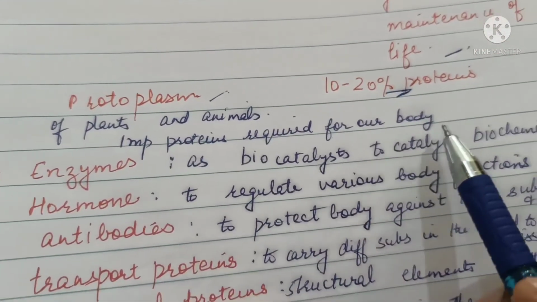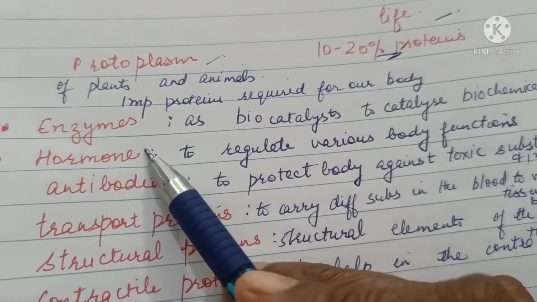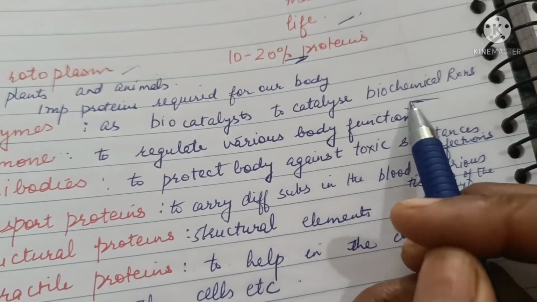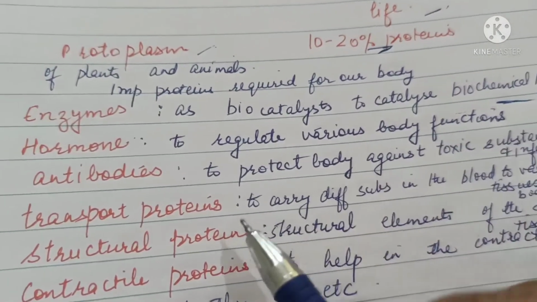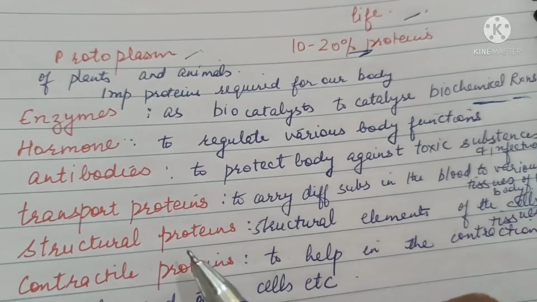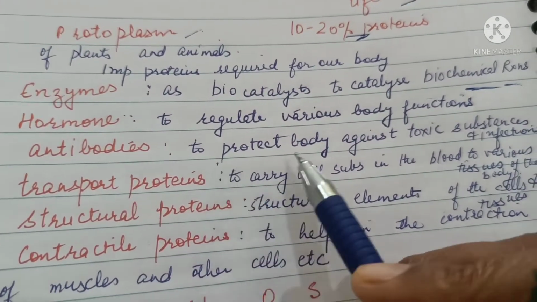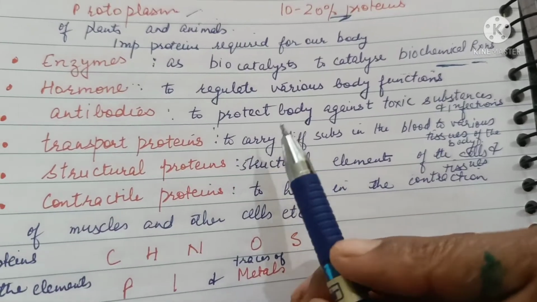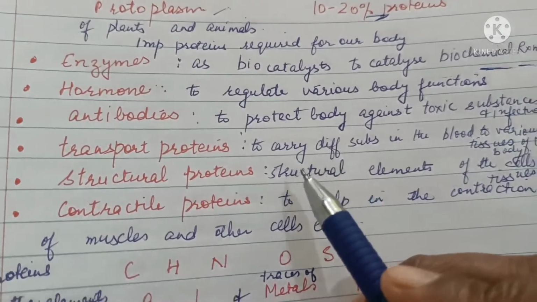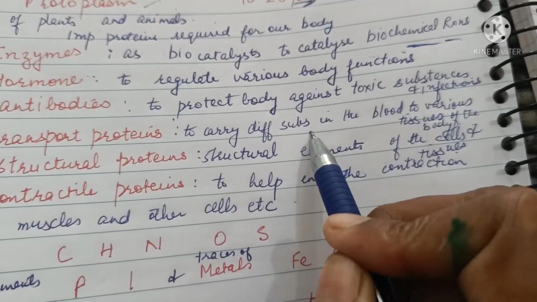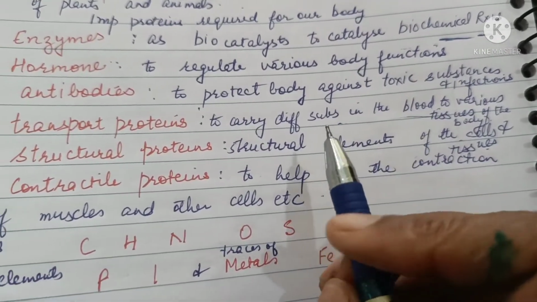Important proteins required for the body are enzymes. These act as biocatalysts to catalyze biochemical reactions. Hormones are also proteins. They regulate various body functions. Antibodies are proteins. They protect the body against toxic substances and infections. Transport proteins are used to carry different substances in the blood to various tissues of the body.